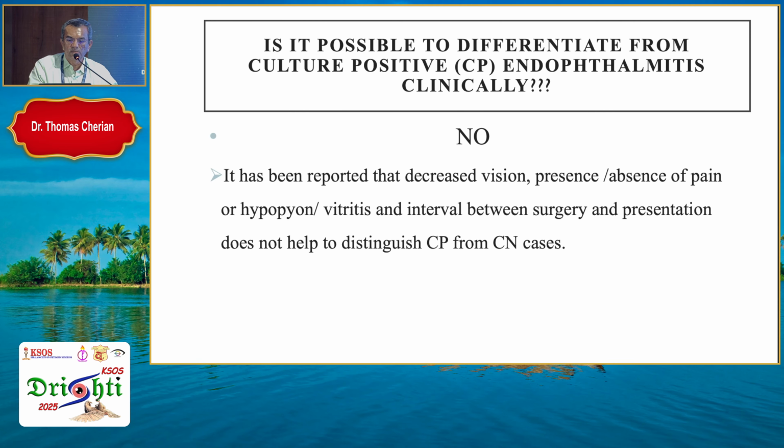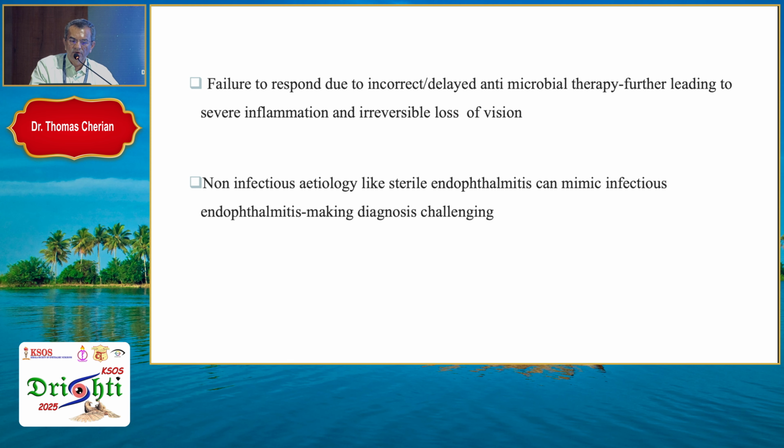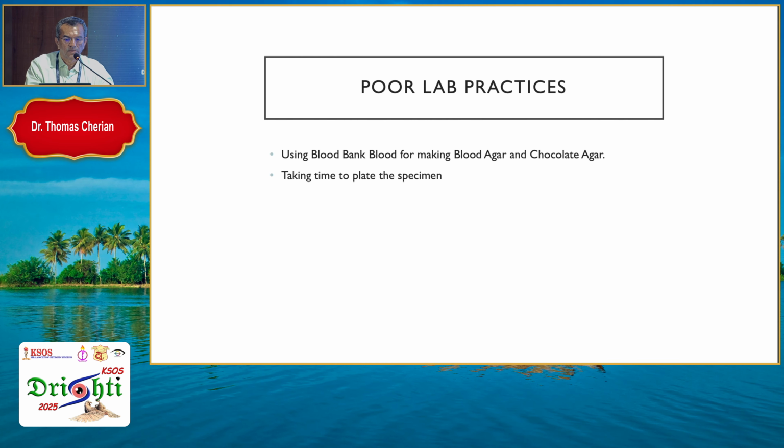First of all, is it possible to differentiate from culture-positive endophthalmitis clinically? No, because these are also infectious endophthalmitis, and it has been reported that decreased vision, presence or absence of pain or hypopyon, vitritis, and interval between surgery and presentation do not help to distinguish culture-positive from culture-negative endophthalmitis. That is not the criteria. There is also failure to respond to incorrect or delayed antimicrobial therapy, further leading to severe inflammation and irreversible loss of vision. Non-infectious etiology like sterile endophthalmitis can sometimes mimic infectious endophthalmitis, making the diagnosis challenging.